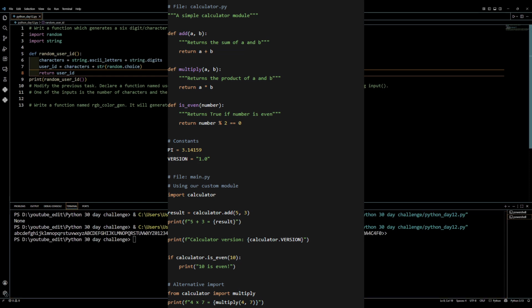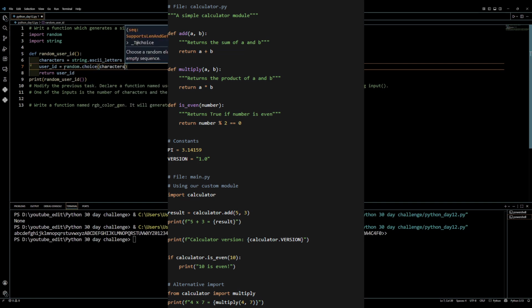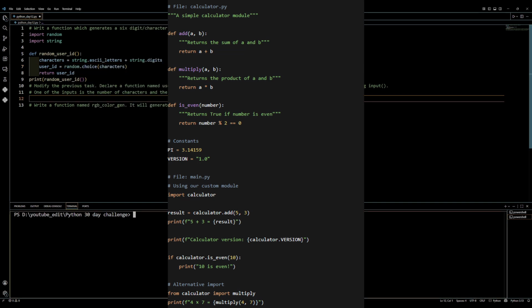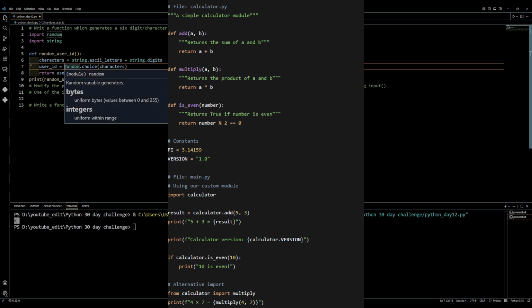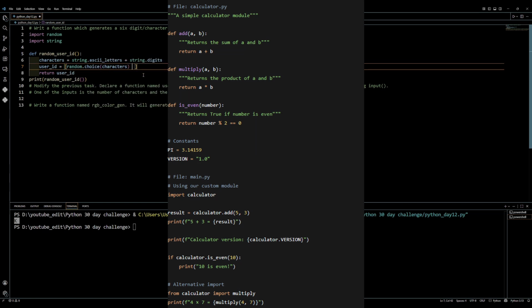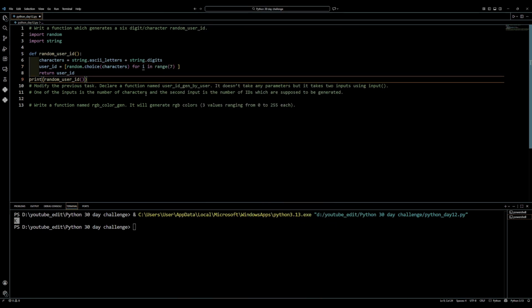As seen in this example, we can call the functions that exist inside the module calculator, such as add and isEven. An alternative import method is to also specify the function to be used from the module, like multiply. So you can see how clean the code is by just creating modules with functions that define our needed functions. Each module would then serve its purpose and the main file would remain organized and readable.